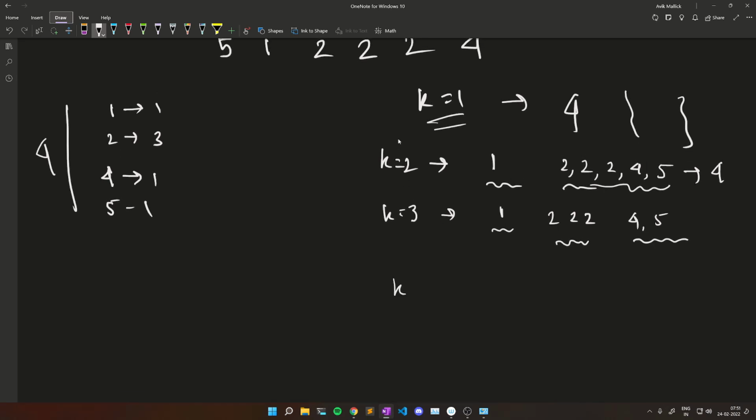Now when k equal to 4, in that case again there are 4 different types of push-ups, right? So we can give each type of push-ups to each player. One gets 1, another gets 2 2 2, another gets 4, and the last player gets 5.